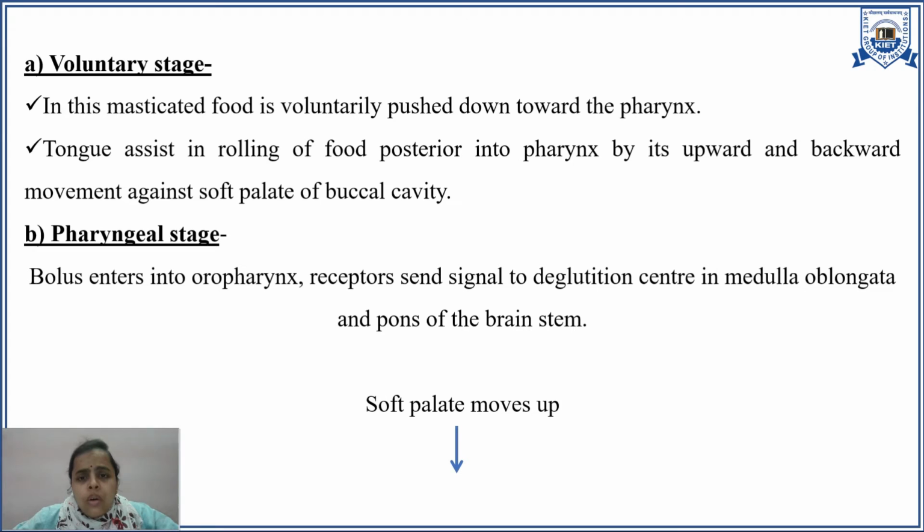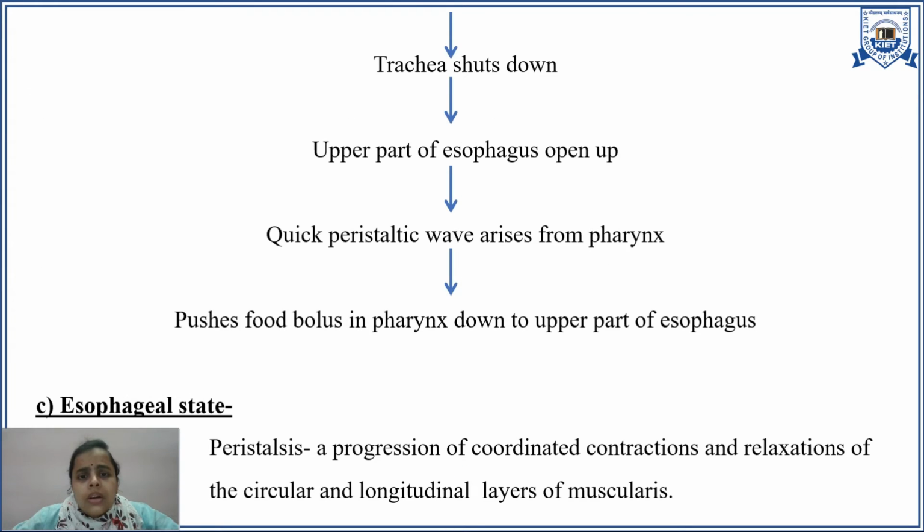Then the soft palate moves up. The trachea will shut with the help of the epiglottis. The upper esophageal sphincter will open. That's why there will be an opening in the esophagus. A quick peristaltic wave develops in the pharynx, and finally the food will enter the upper part of the esophagus. This is all about the pharyngeal stage, in which the food moves from the pharynx to the upper part of the esophagus.